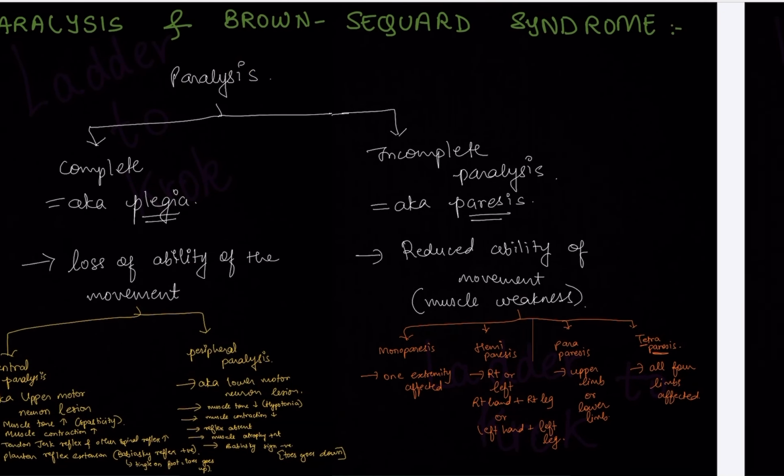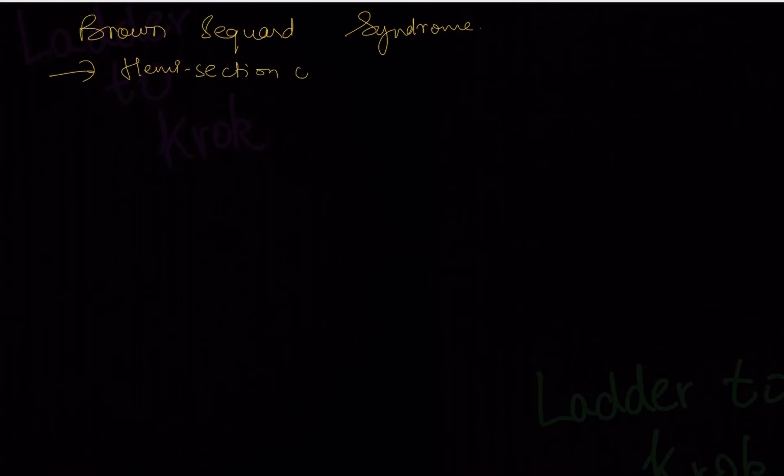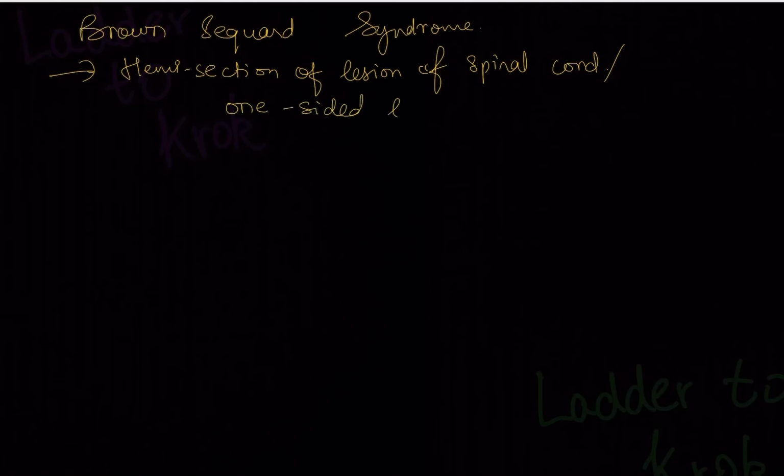Now let's start with the Brown-Sequard syndrome. A very important syndrome. Brown-Sequard syndrome. Now what is this? Here it is caused by hemisection or lesion of the spinal cord. That is, half of the spinal cord is affected. Or we can also call this a one-sided lesion.